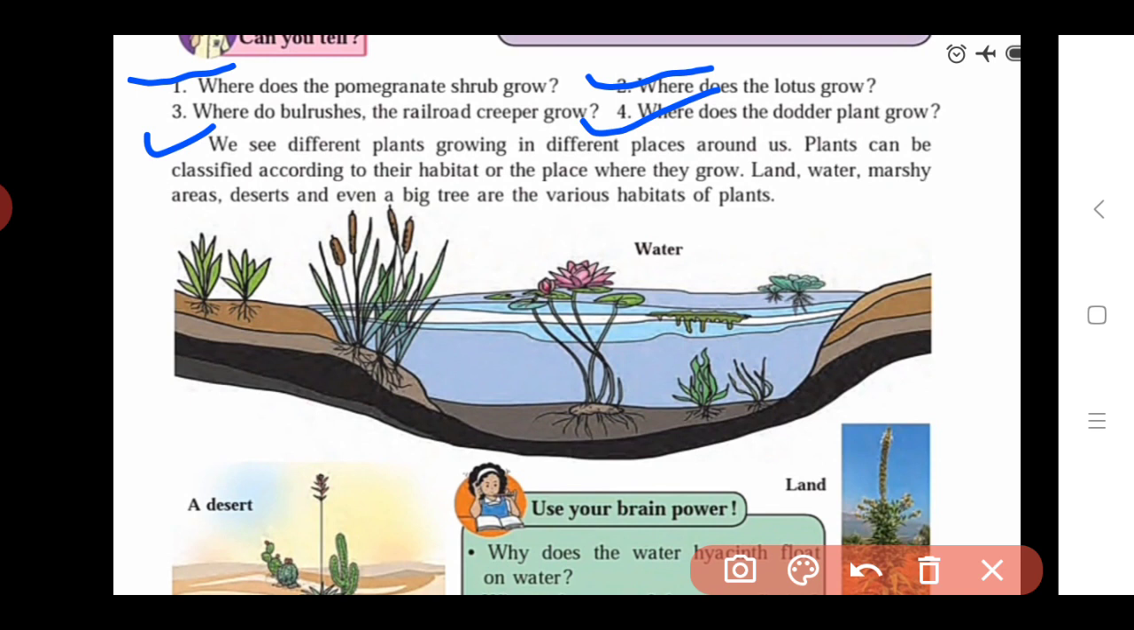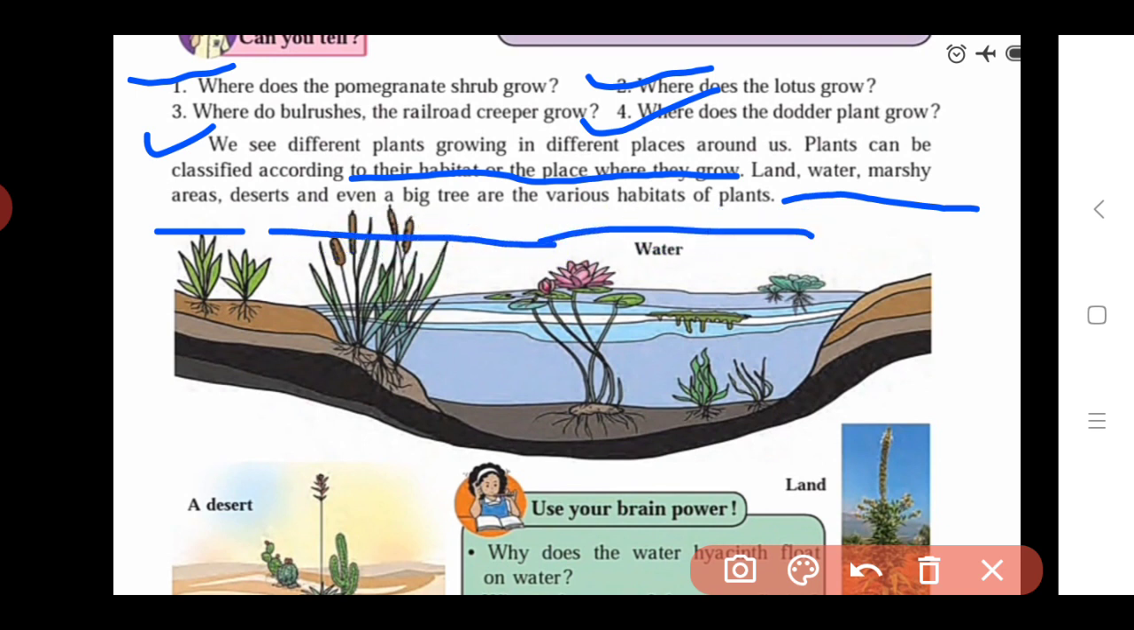So depending upon the place at which they grow, they are also classified. The next classification is depending upon the place or habitat at which they grow. Here we see different plants growing in different places around us. Plants can be classified according to their habitat or the place where they grow. We can find these plants on land, in water, in marshy areas, in deserts, and even on a big tree. These are the various habitats of plants.